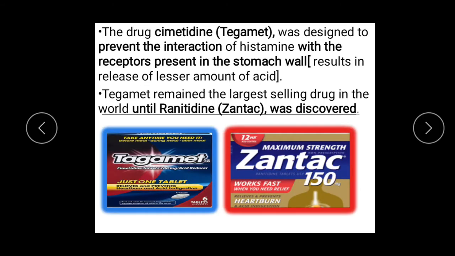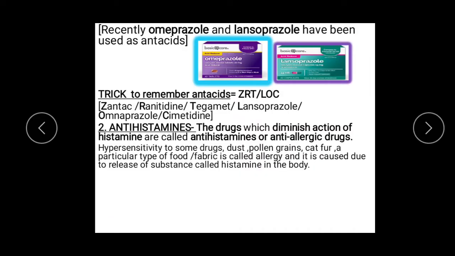Next, a few examples of antacids are cimetidine, which is also known as Tagamet. Then we have ranitidine, which is known as Zantac. These are the common antacids which can be used to neutralize the excess acid. A few more antacids are omeprazole and lansoprazole.